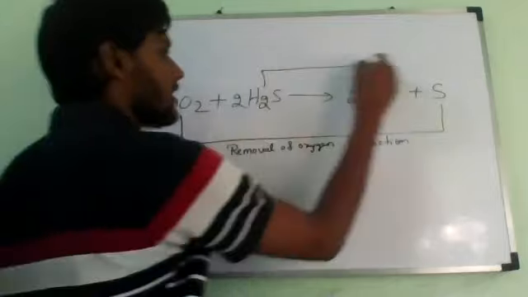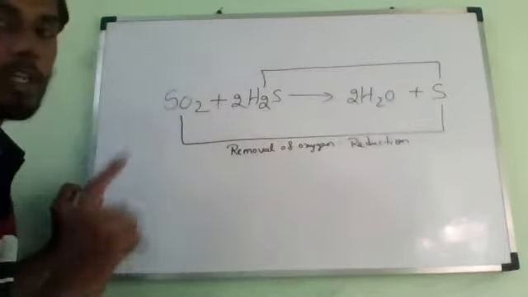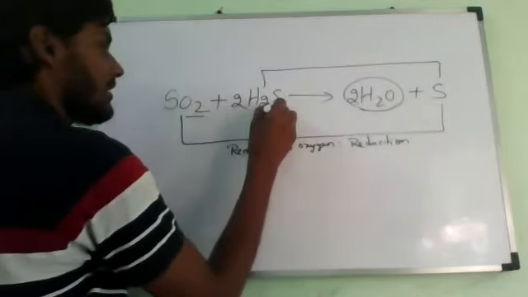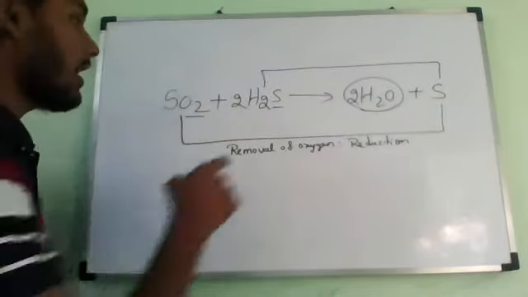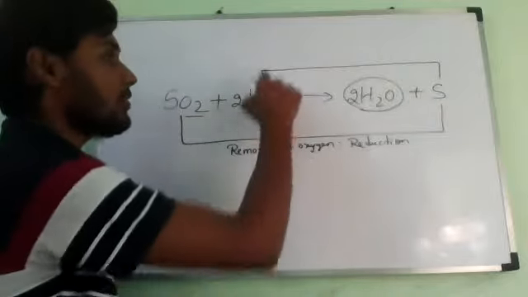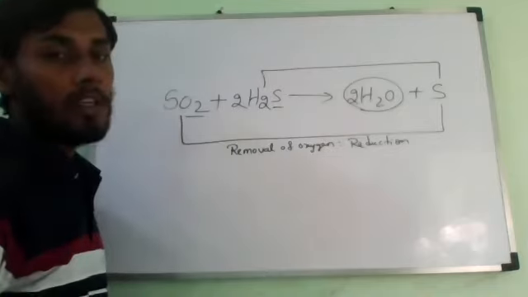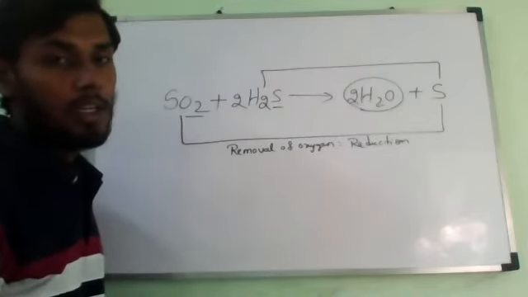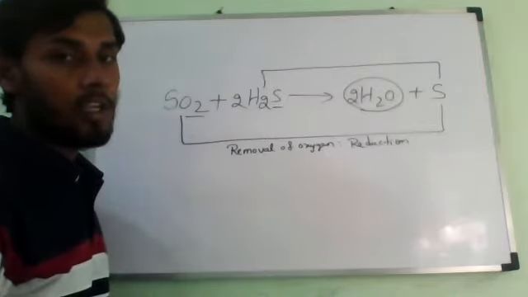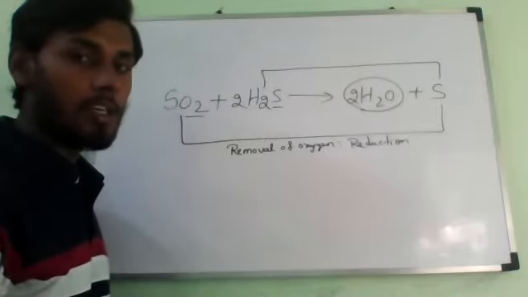H2S is also changing into S. Water is a by-product coming from oxygen and hydrogen, so you should only look at sulfur here. H2S is turning into S, which is the removal of hydrogen.